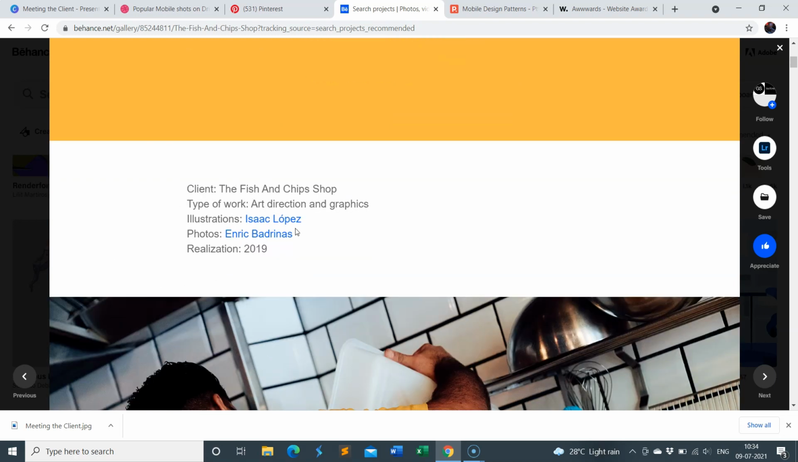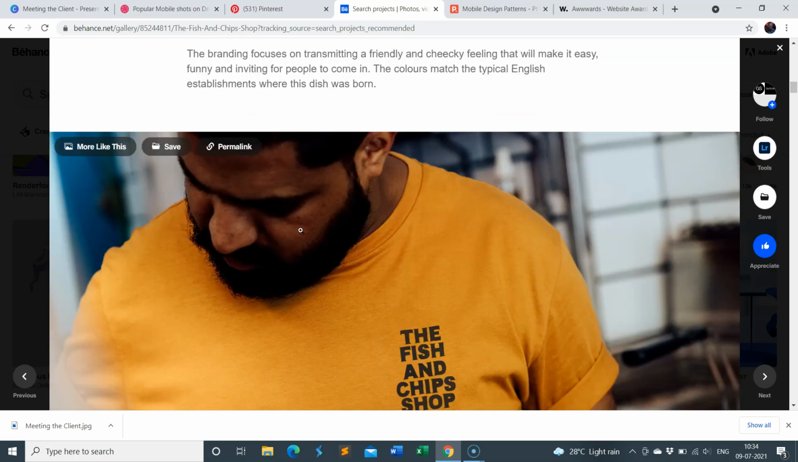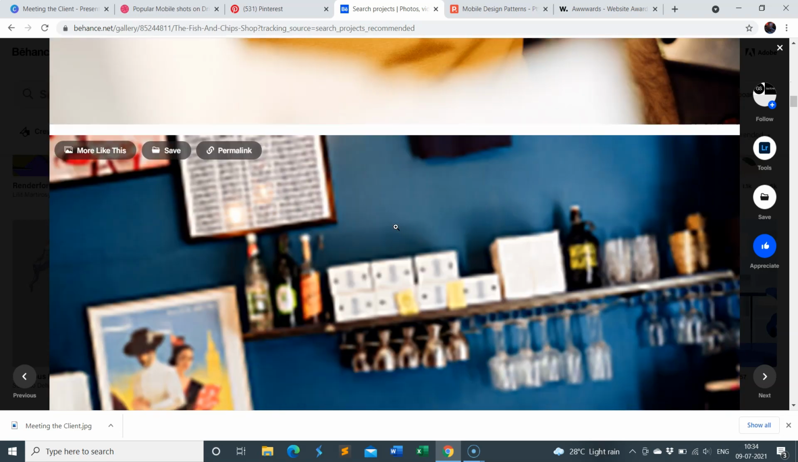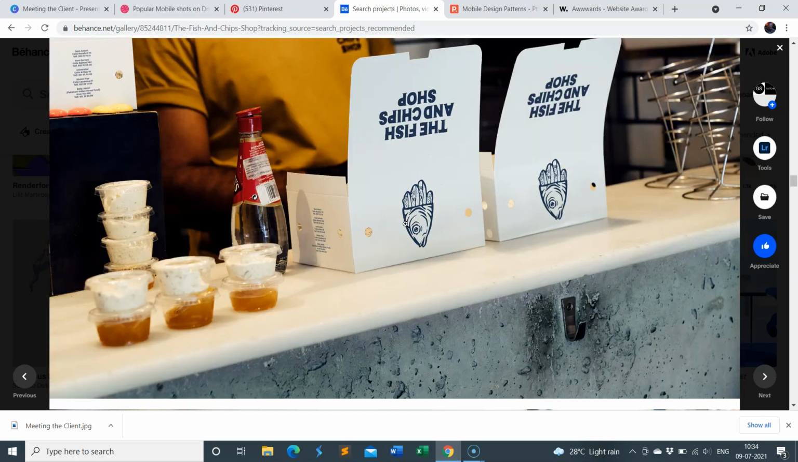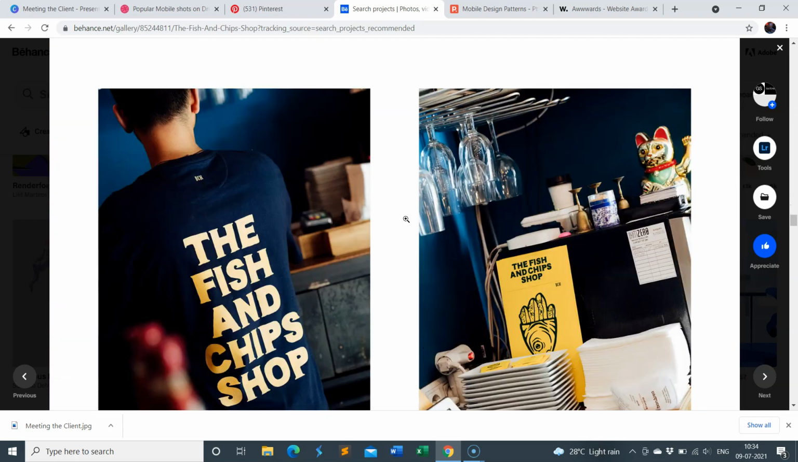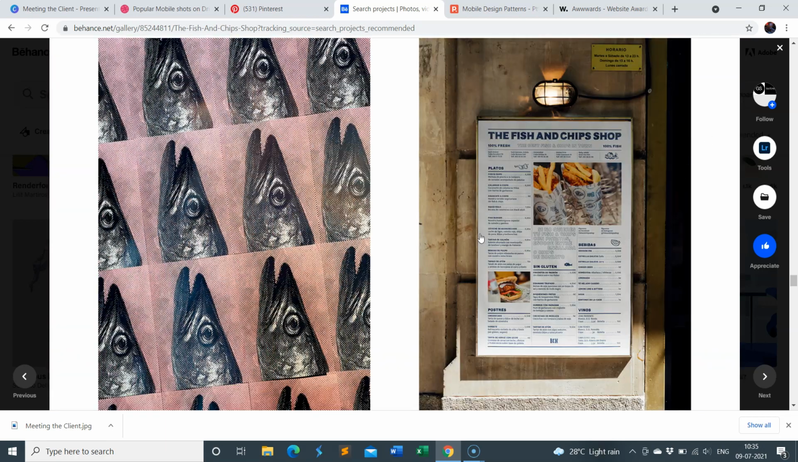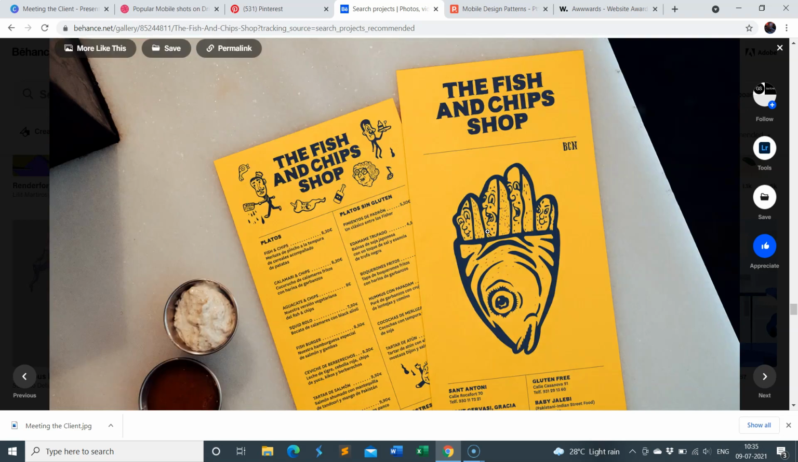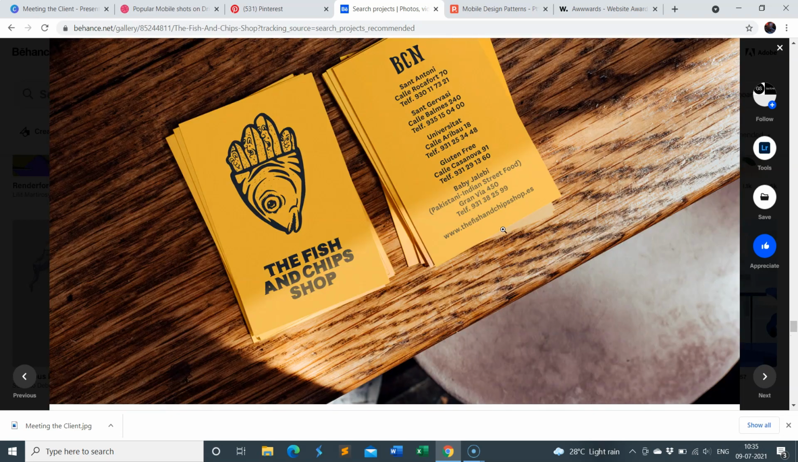You can see the client name, the type of work, and all that. So this is basically a website of that particular restaurant. You can see how this website can turn out. You have different images related to that website. You can just check this out. This is the menu card that you can design. Okay, and this is the menu card again.